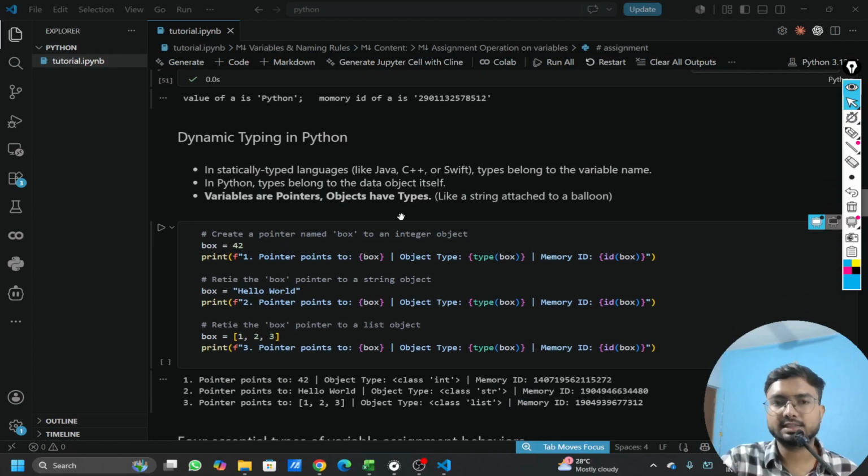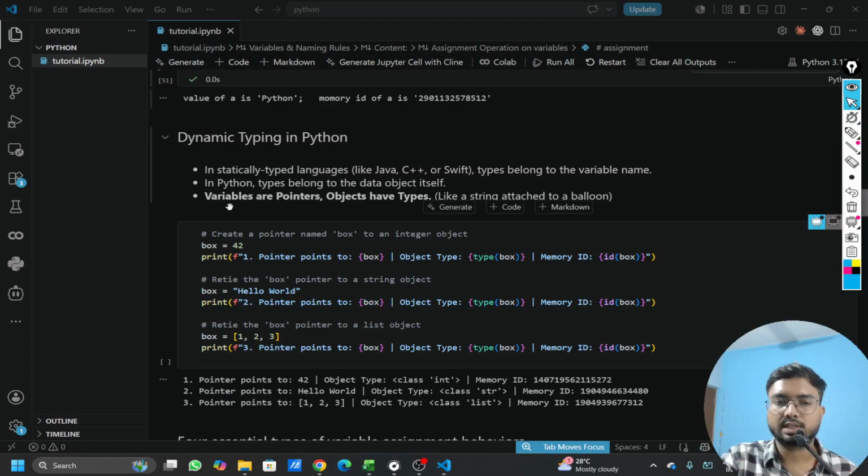And again, this is especially in Python. In other statically typed languages like C++, Swift, or Java, we have to define the data type of that variable initially only, and we can't change it directly throughout the code. But in Python, type does not belong to the variable, but it belongs to the data object itself.